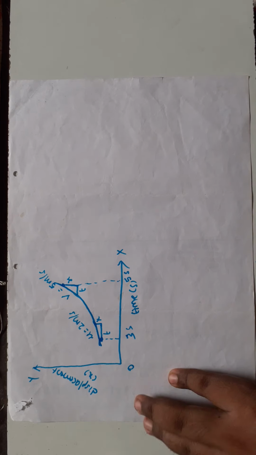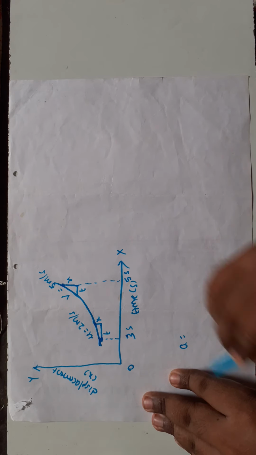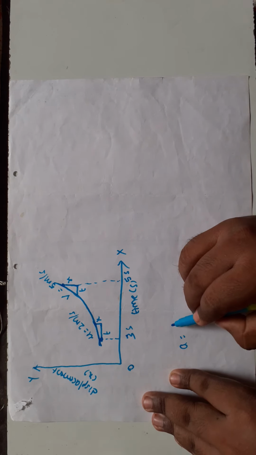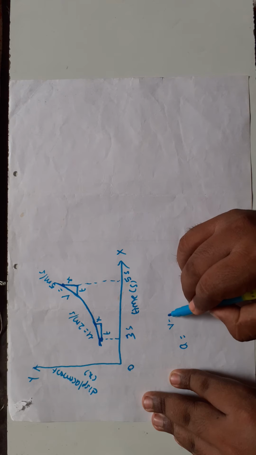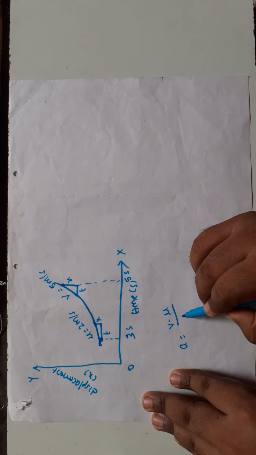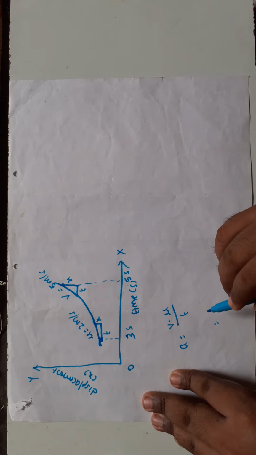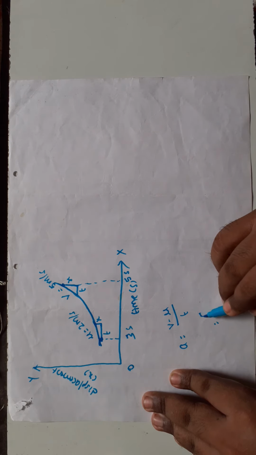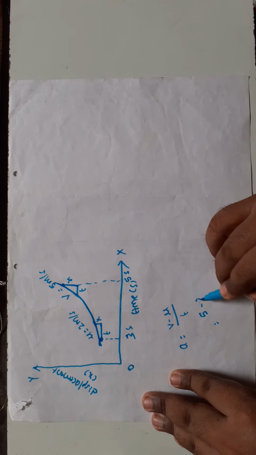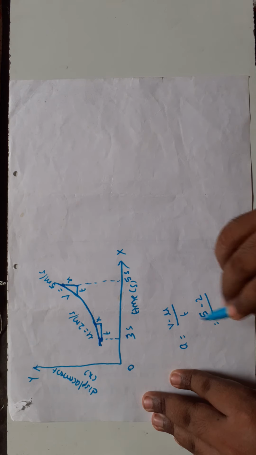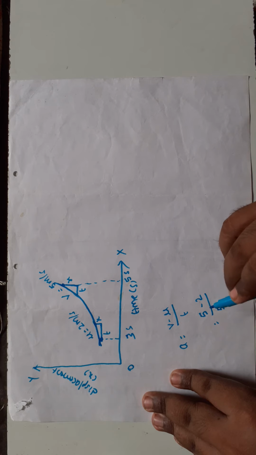Here I am going to find the acceleration value. Acceleration a equal to v minus u by t. So final velocity value is 5 minus initial velocity value is 2. Final time is 5 minus initial time is 3.